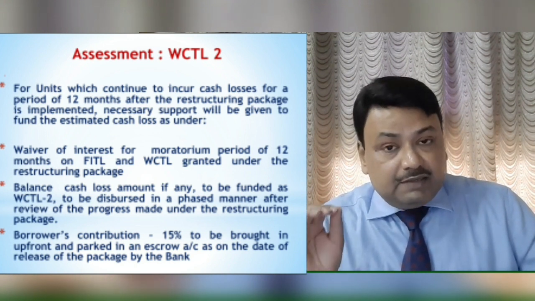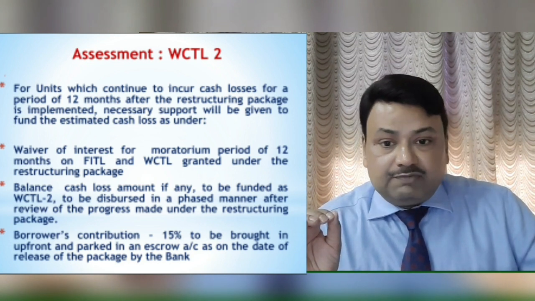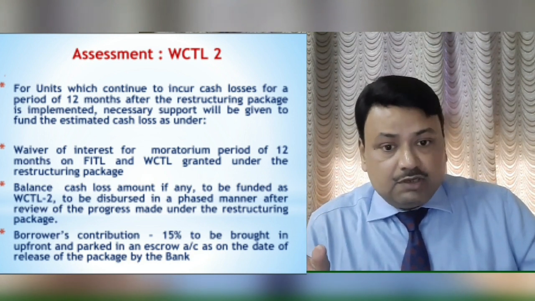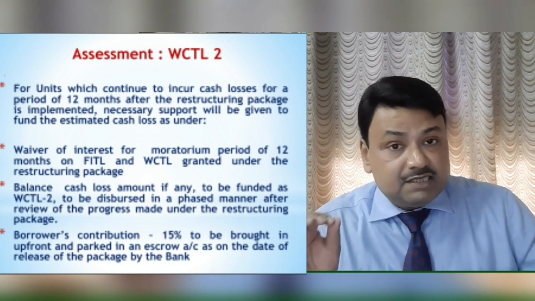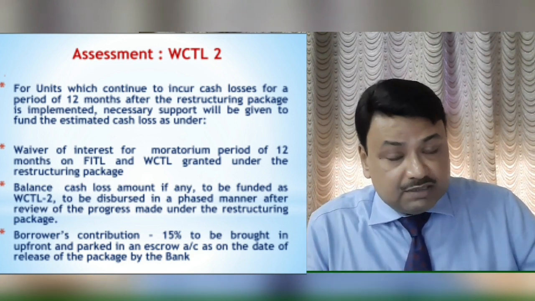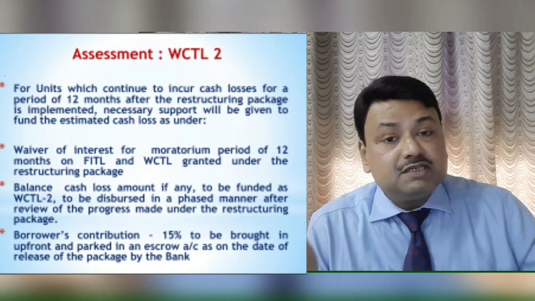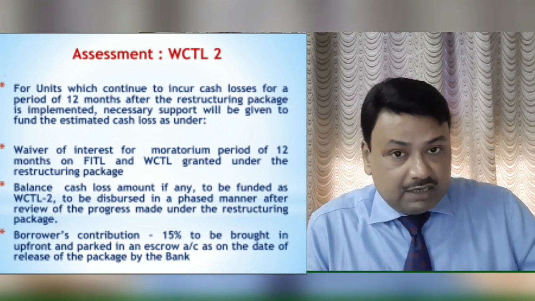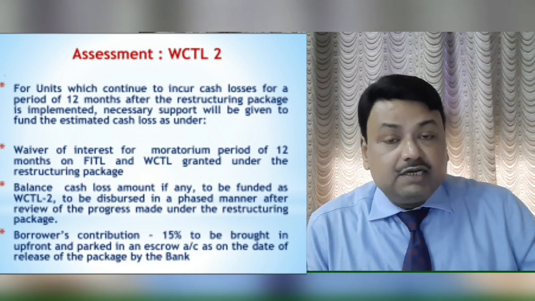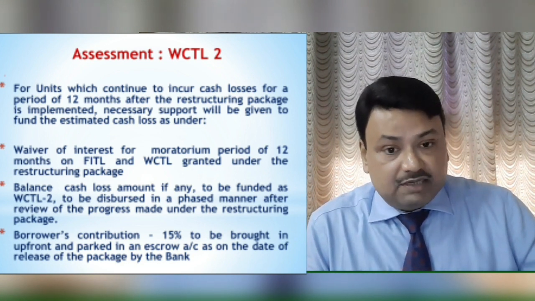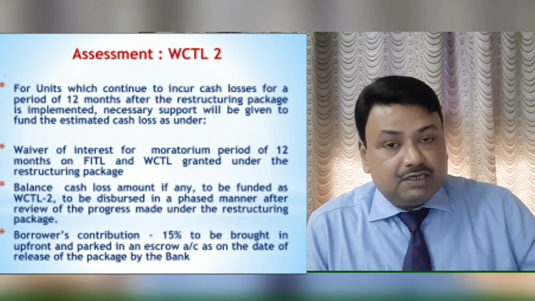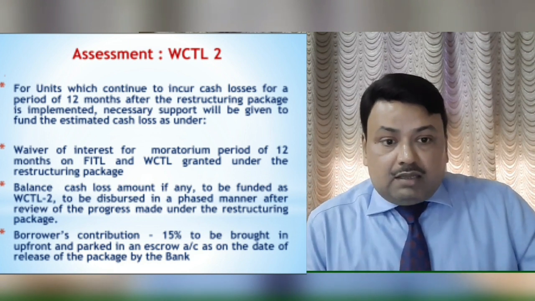And the balance cash loss amount, if any, is to be funded as WCTL 2, disbursed in a phased manner. This WCTL 2 also is not to be disbursed one time, it has to be disbursed in phased manner, based on the cash loss of the business unit or its inability to pay the interest or EMI. In that case only we have to disburse WCTL 2.